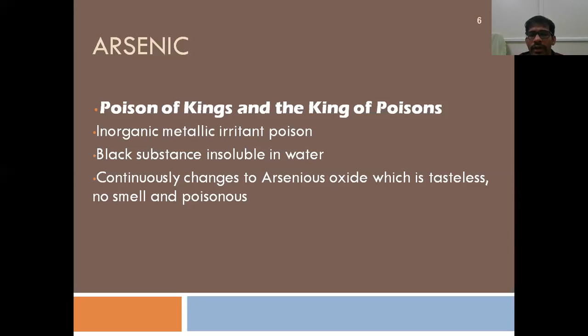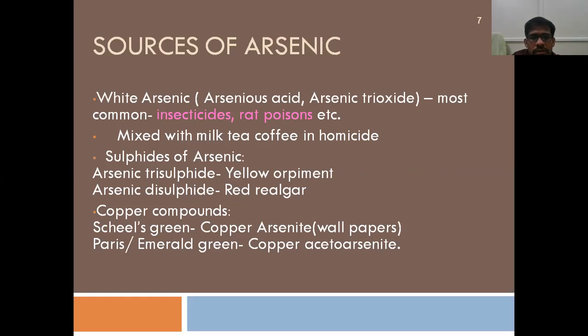When somebody asks a question on arsenic poisoning, it can be asked as an essay also. Arsenic is a very, very important essay question. So when they ask you, start by saying it comes into the group of inorganic metallic irritant poison. In metallic form it is black in color and insoluble in water. But when exposed to air, it will continuously take up oxygen from the air and convert into arsenous oxide, which is tasteless and smellless, and a highly poisonous substance. Arsenous oxide is soluble.